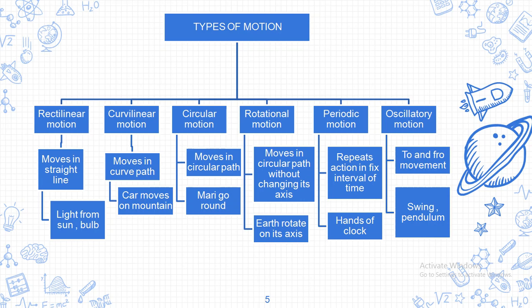While running, you observe that your hands are continuously changing from right to left, left to right in a fixed time interval. So it is said to be in a periodic motion. Your hands are said to be in a periodic motion. In a march past, the same thing is applicable.